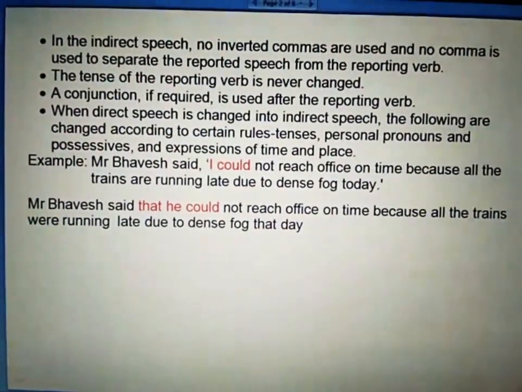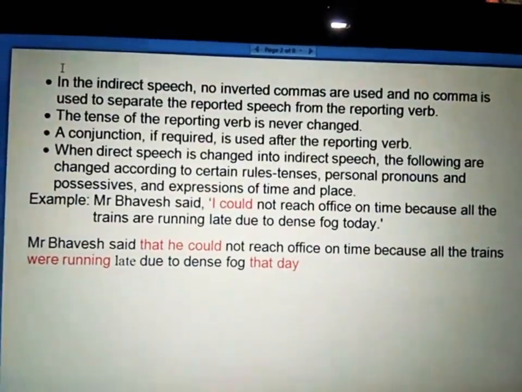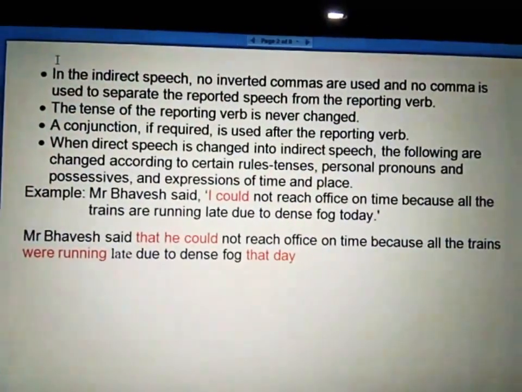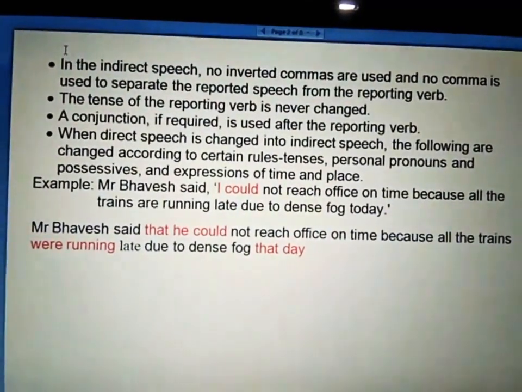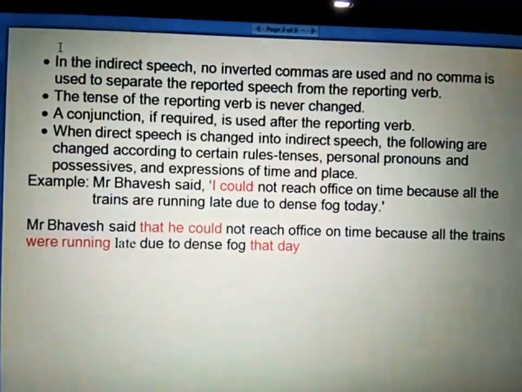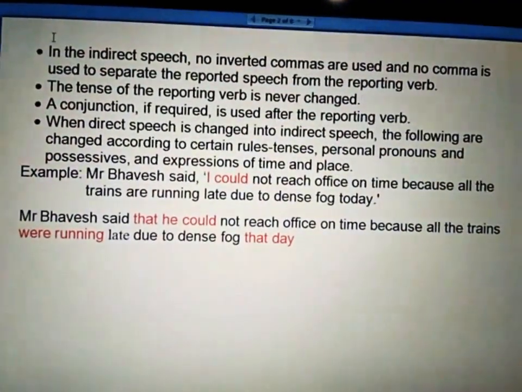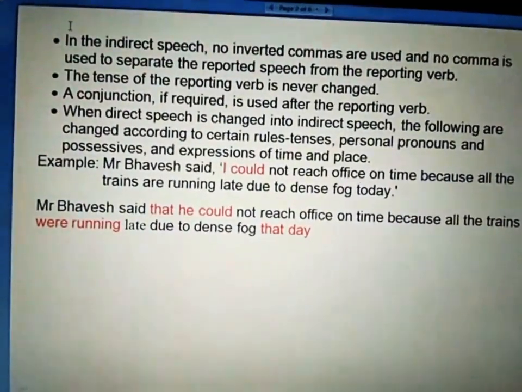So we use were running, and we changed it from are running. We changed were from are, and late due to dense fog that day. We changed that day from today.